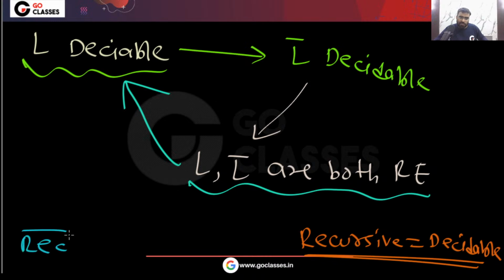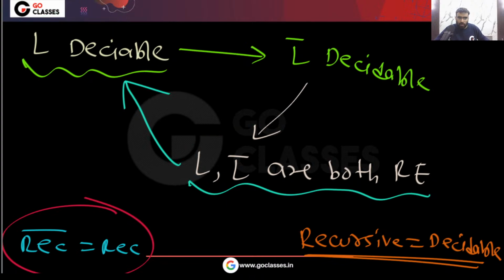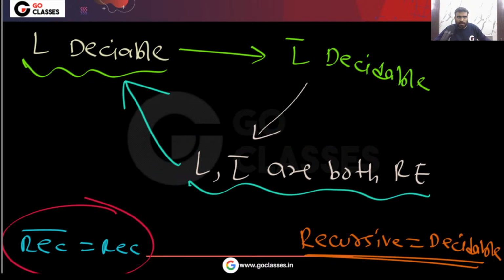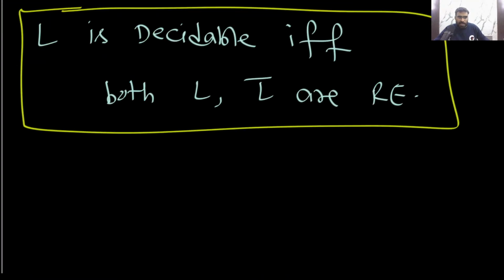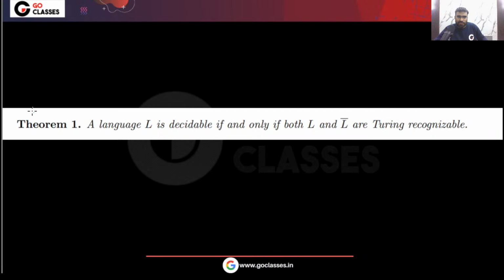Remember, if L is decidable, then L complement also will be decidable, because the complement of a recursive language is recursive. Every decidable language is RE. If L is decidable, then L is RE. If L complement is decidable, then L complement is RE. So they both will be RE. We have seen that if L and L complement are both RE, then they will be decidable. So this is the complete circle. So L is decidable if and only if both L and L complement are RE. Is this clear?